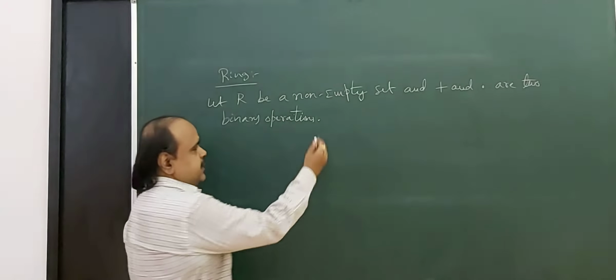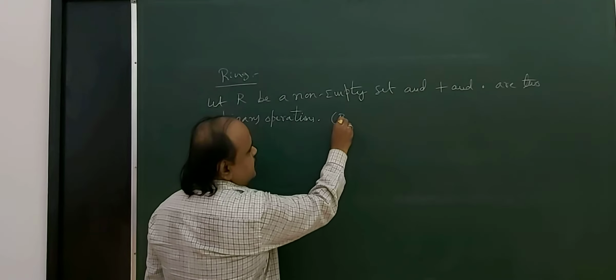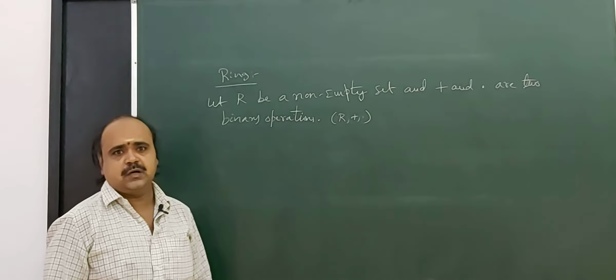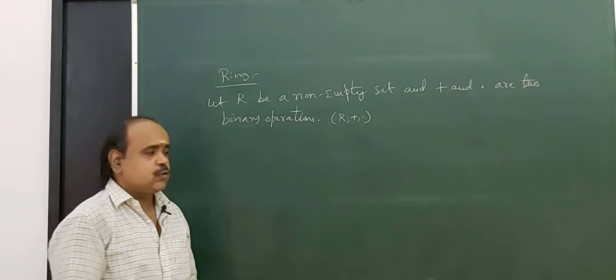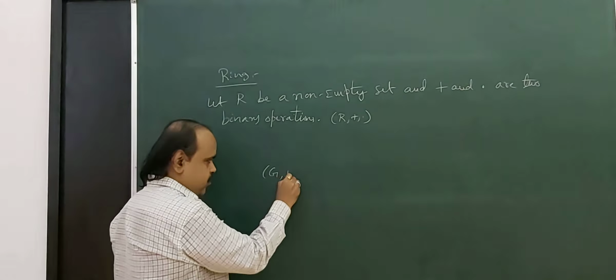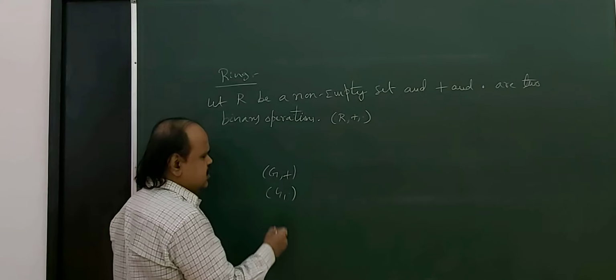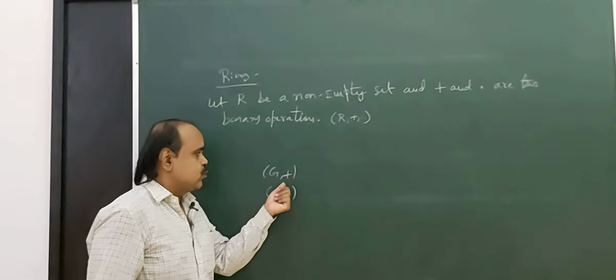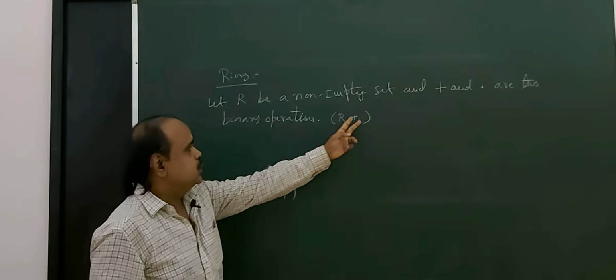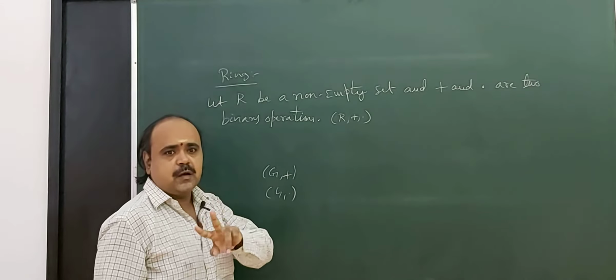Then the algebraic structure R, plus, dot. In the definition of a group we represent the algebraic structure as G, plus or G, dot, using only one binary operation at a time, whereas in a ring we apply two binary operations at a time.